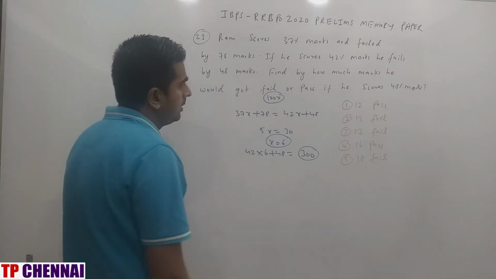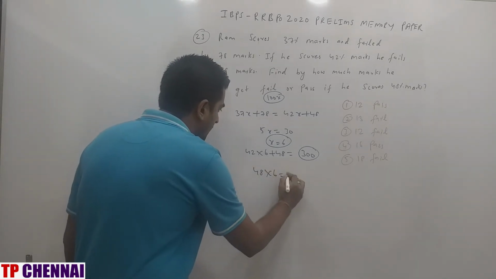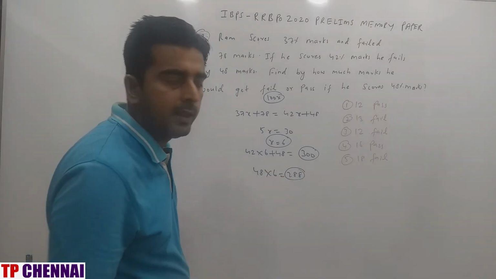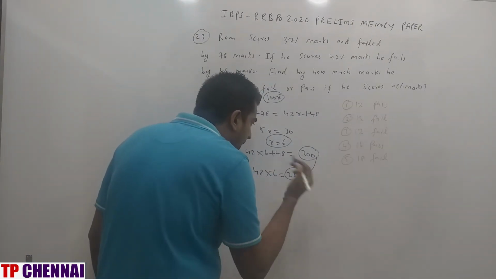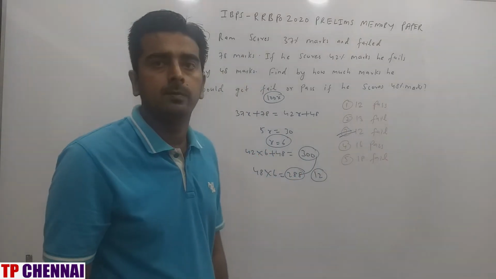But he scored 48% only. So that means he scored 48 into 6, how much? 288. 300 is the passing mark. He scored 288. That means he failed by 12 marks. What is my answer? Third option.